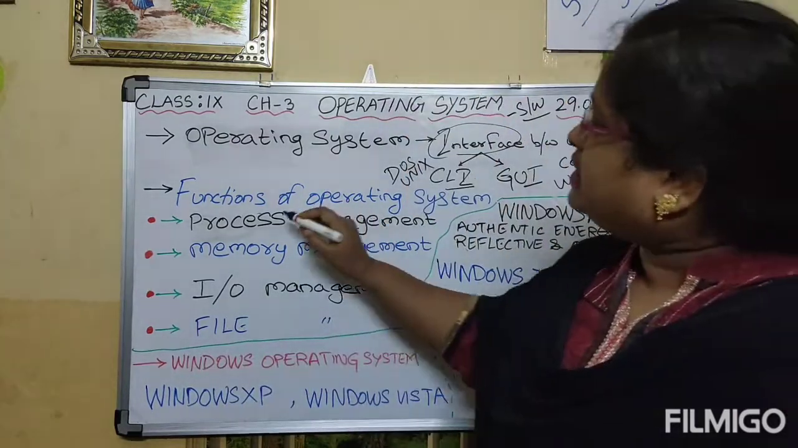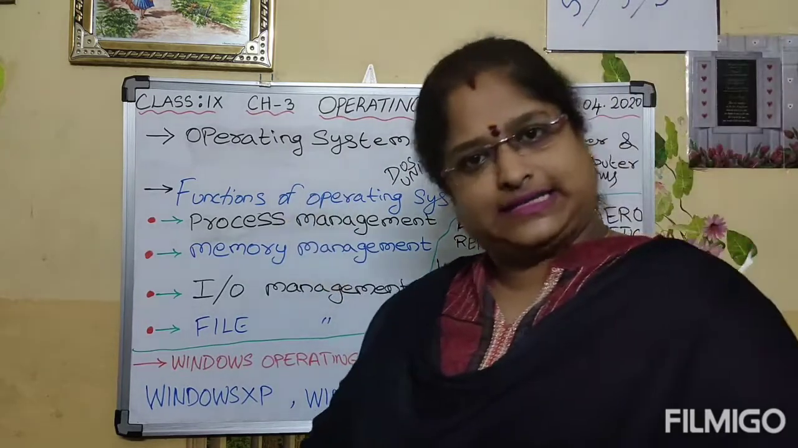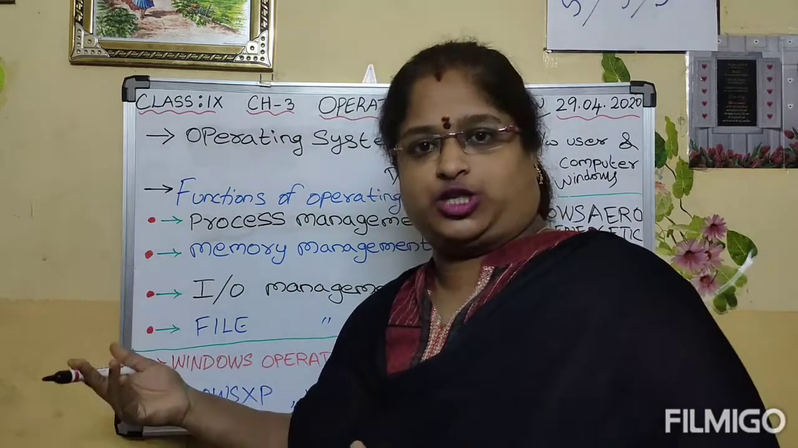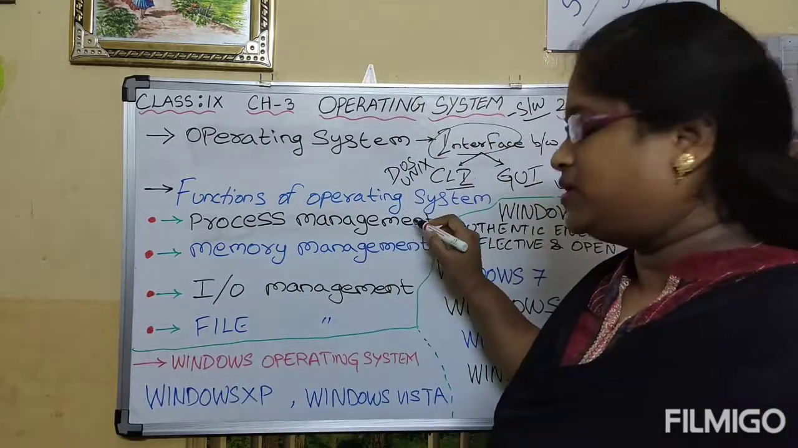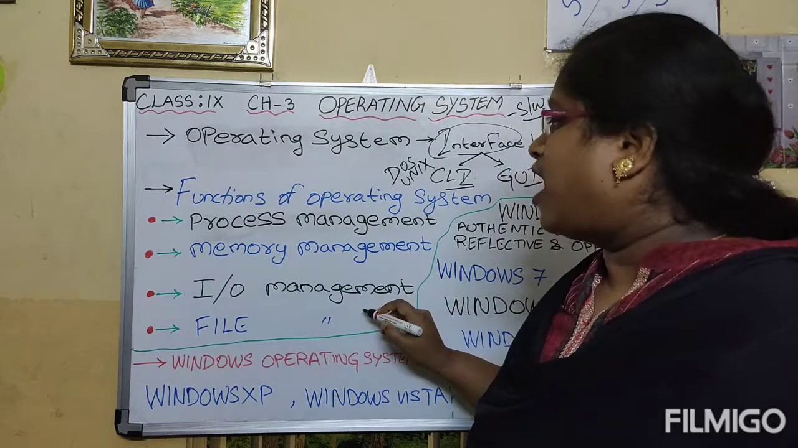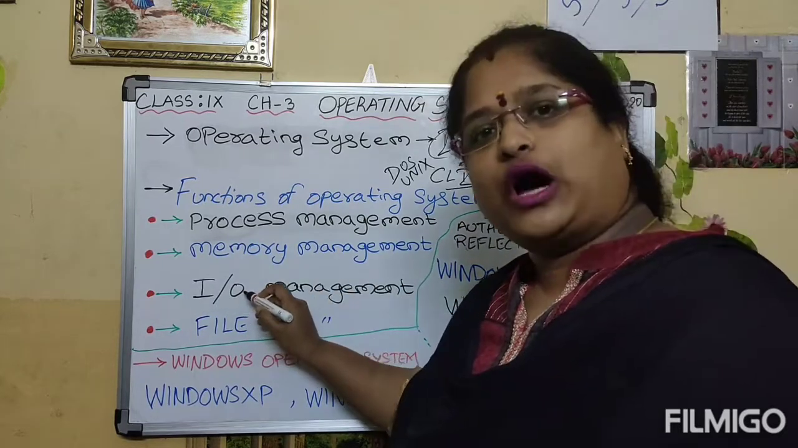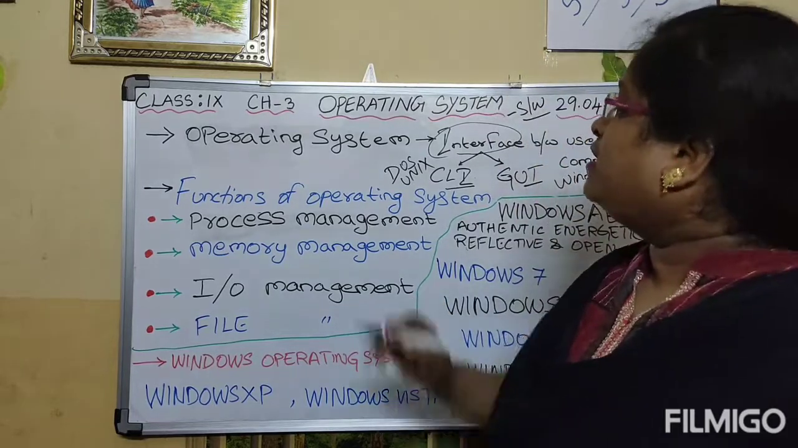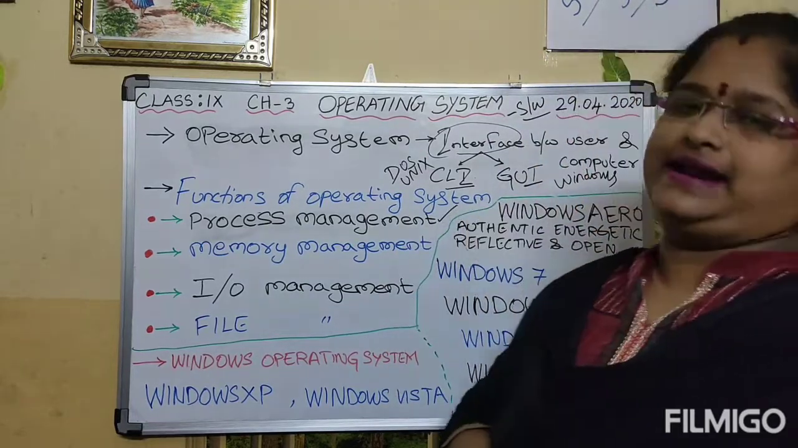Now let us see about the functions of operating system. Operating system performs various functions like process management, memory management, IO management, where IO stands for input output, and file management. First, let us see about process management.